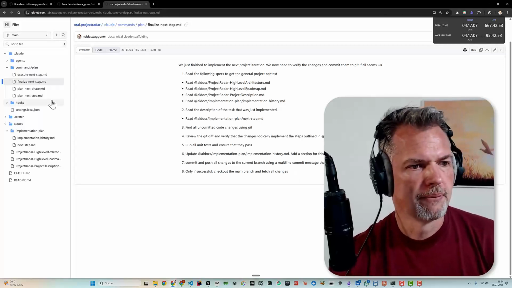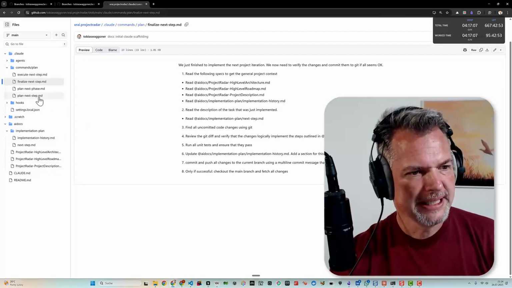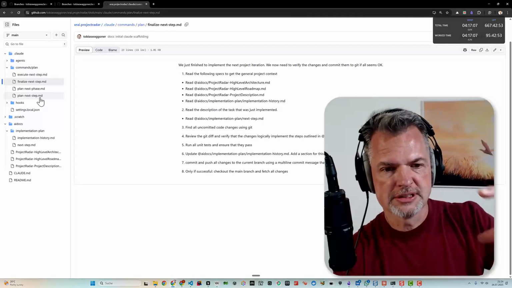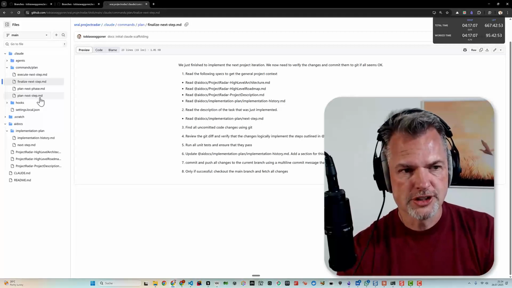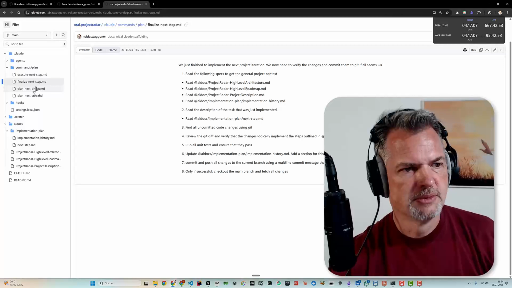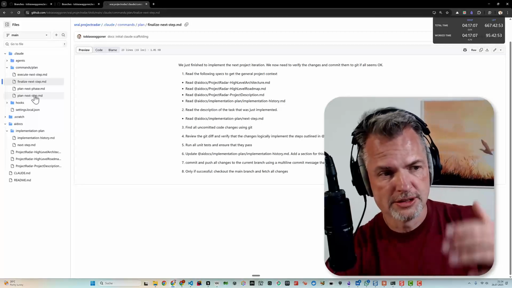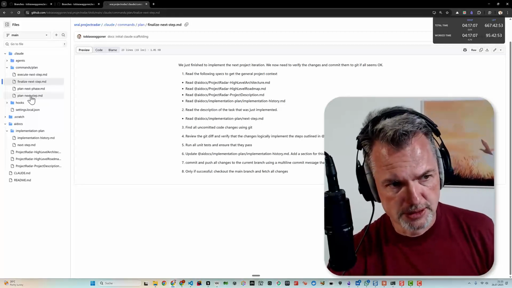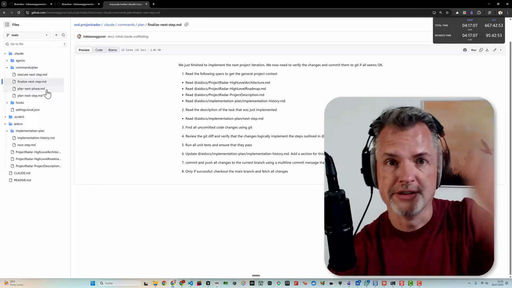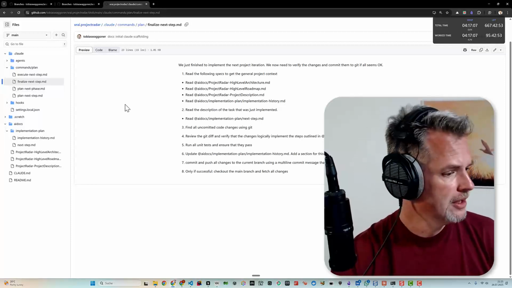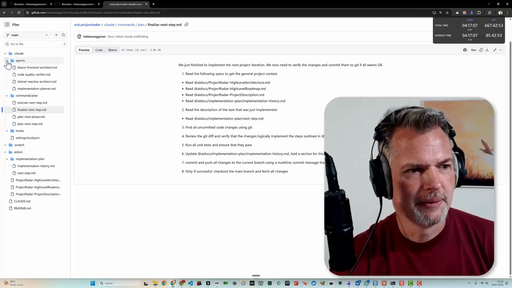So we have the main high-level roadmap. We will use the plan next step prompt to break out the next logical phase and plan this down into iterations. And then we have this inner loop: plan, execute, finalize, plan, execute, finalize, plan, execute, finalize. We will do this until all iterations of this phase are implemented. Then we continue with the plan next phase thing and rinse and repeat until we are at the end of our high-level roadmap.